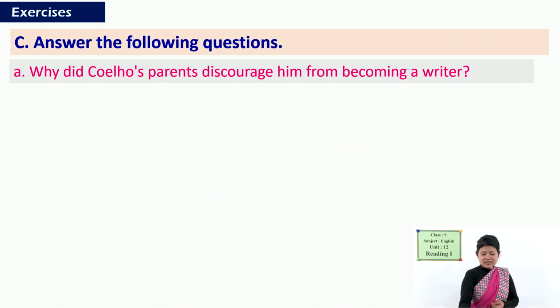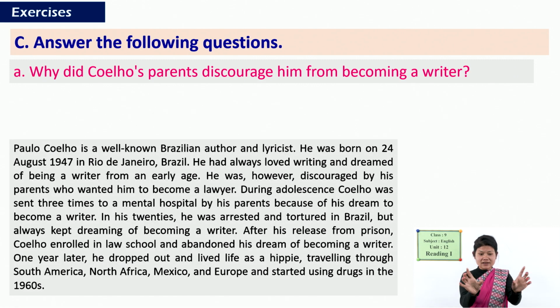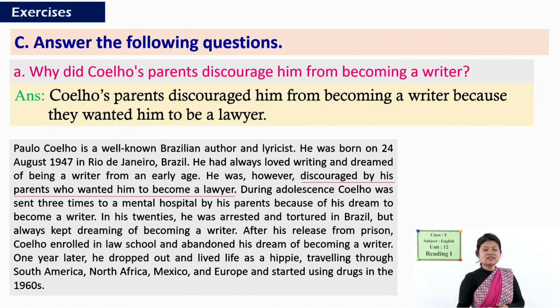Okay. Can you guess the answer? It is from the first paragraph. Can you find? Okay. It lies somewhere here. So, yes, look here, the underlined sentence, because they wanted him to become a lawyer, and you can write the answer like this. Coelho's parents discouraged him from becoming a writer because they wanted him to be a lawyer. In short, you can also write because they wanted him to be a lawyer. Only this much is also sufficient, but it is better to write in a complete sentence. Okay? It improves the habit of writing.